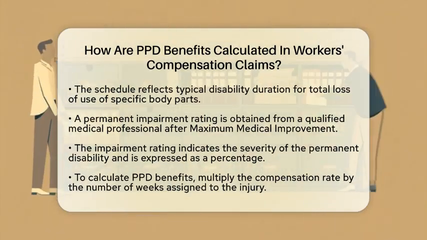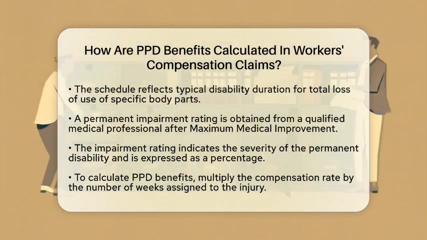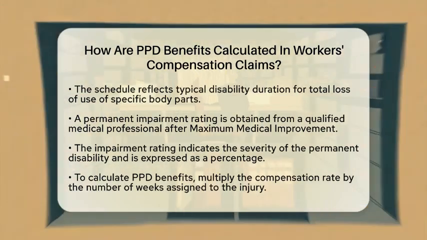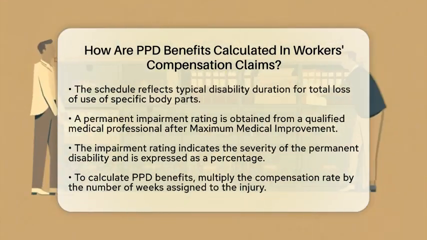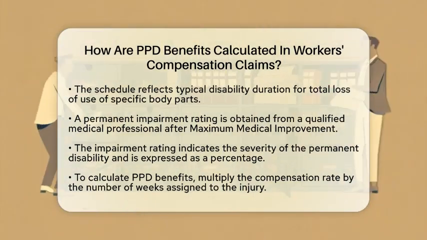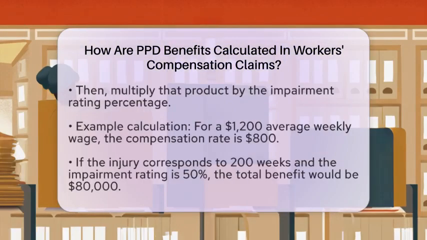Now let's put it all together. To calculate the permanent partial disability benefit, you multiply the compensation rate, which is 2/3 of the average weekly wage, by the number of weeks assigned to the injury. Then, take that product and multiply it by the impairment rating percentage.